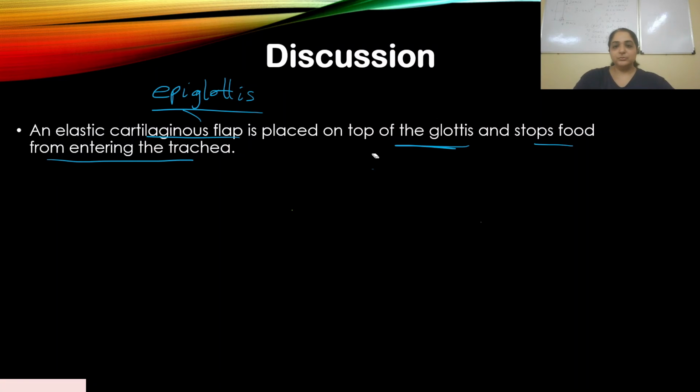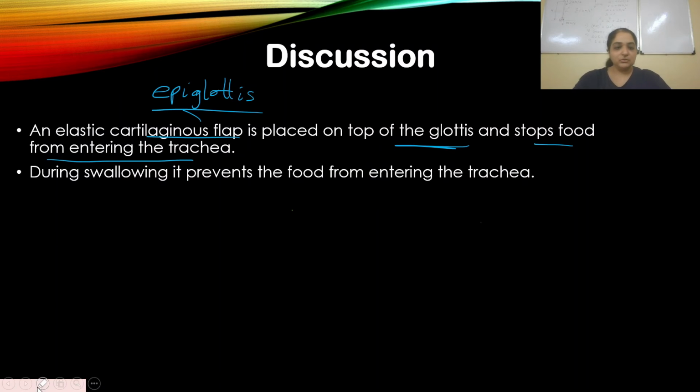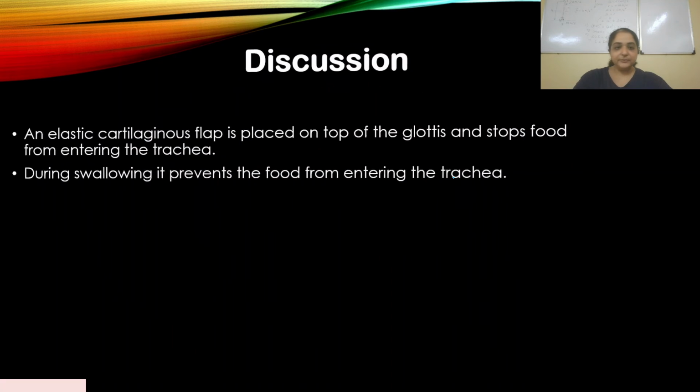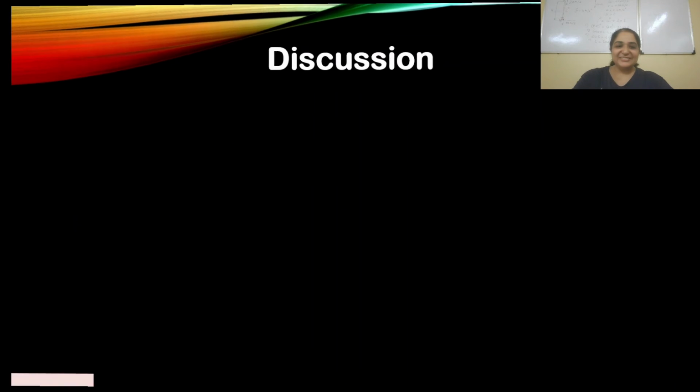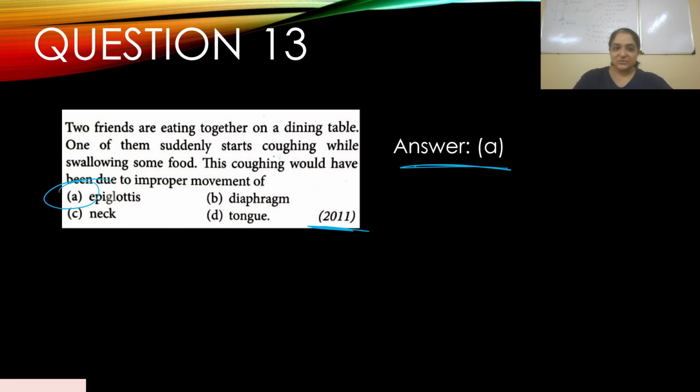So during swallowing, it prevents the food from entering the trachea, like I already explained. Sorry, let's go back to the question. Clearly, two friends are eating together. One person coughs, and this was due to the improper movement of the epiglottis. So you need to understand how swallowing happens. This is there in NCERT, I believe, so please read NCERT. And this physiology is enough.